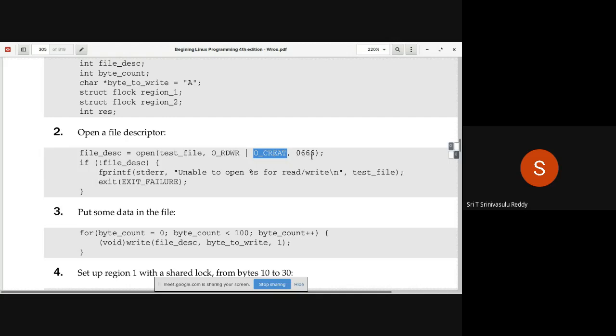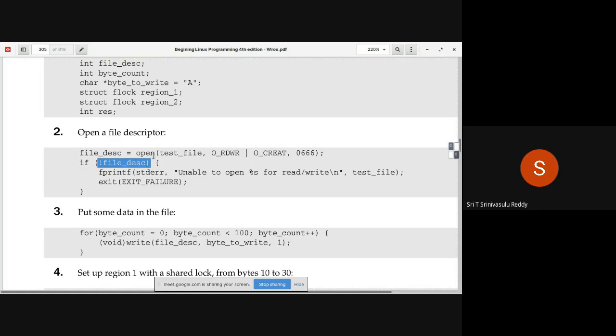And then 666 means the mode of the file is read-write. Reading and writing is possible on that. Here, this particular statement is wrong. All of you be alert, it's not correct. If not file descriptor is not correct. You must use if file descriptor double equals -1.